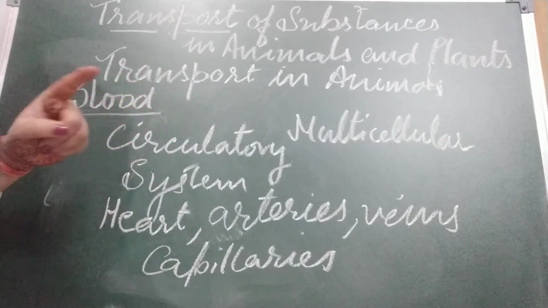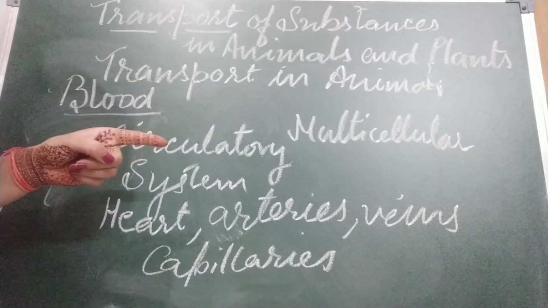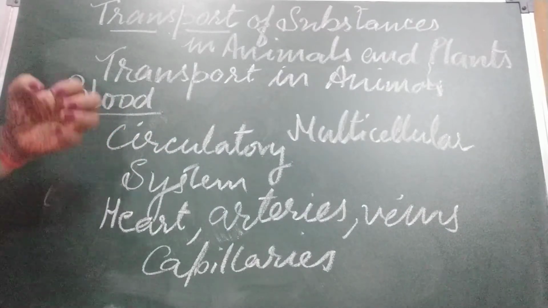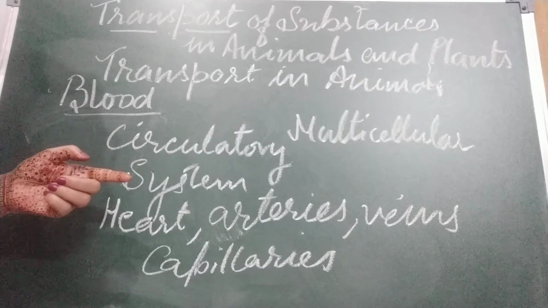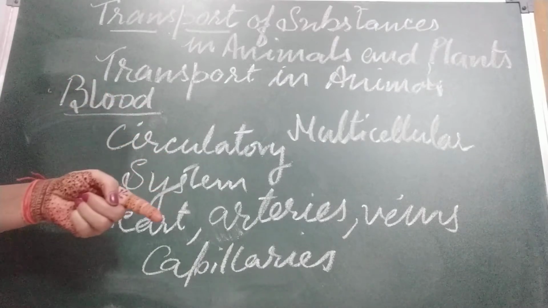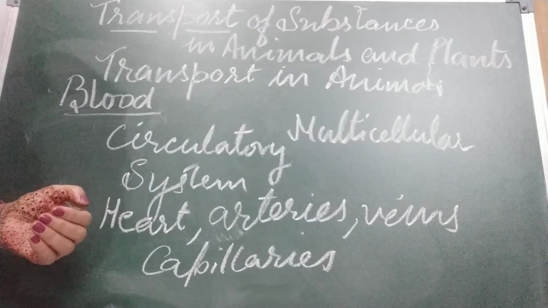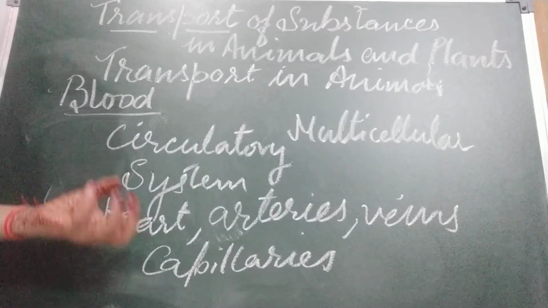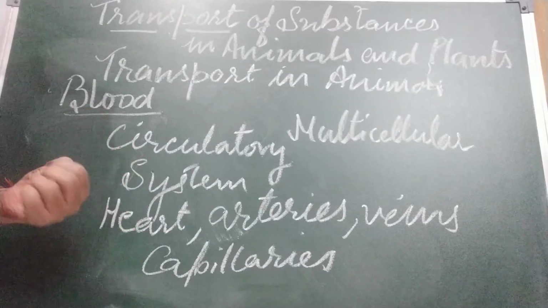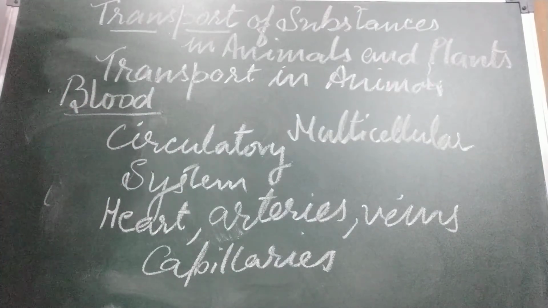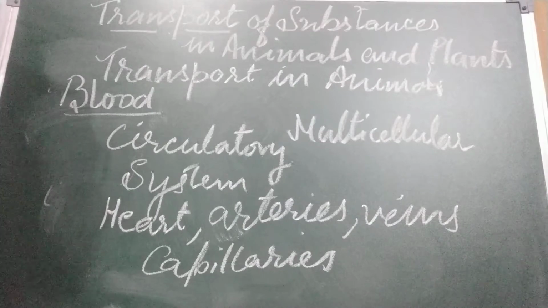Second, exchange of oxygen takes place in the lungs. Oxygen comes into the alveoli. This oxygen is taken up by the blood to all cells. Water and minerals are carried in the same manner. Fourth, waste products. When the vital activities are taking place, each and every cell is producing what?